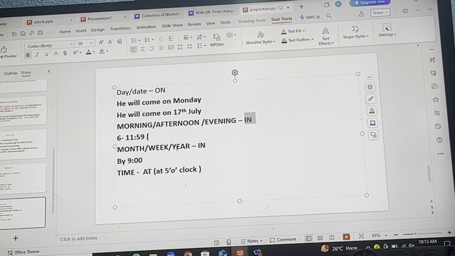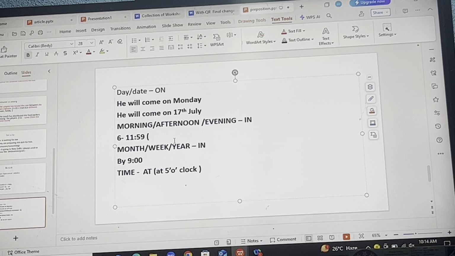Whereas in case of month, week, and year, always you have to use in. Why? Because in case of month we have 30 days, in case of week we have 7 days. I mean, there is a boundary. He will call you in Feb. I will meet you in the first week. So in the first week means there are 7 days. It can be first day, second day, third day, it can be any. In case of year, like he was born in 1996. So in that case, in is used in order to specify the number of days. Like out of 365 days, it can be any day.